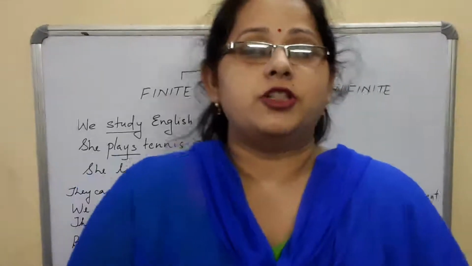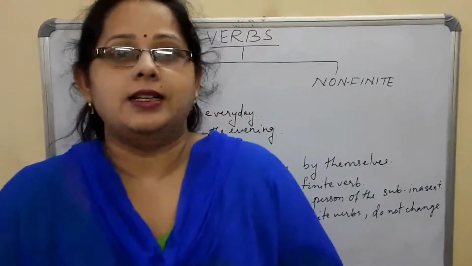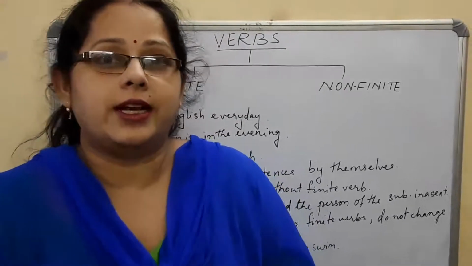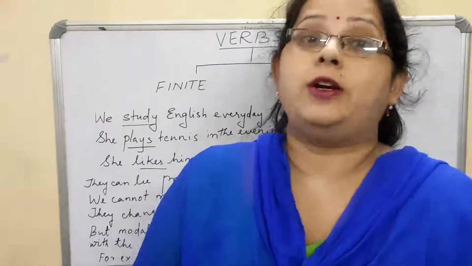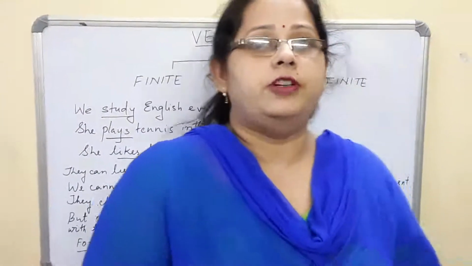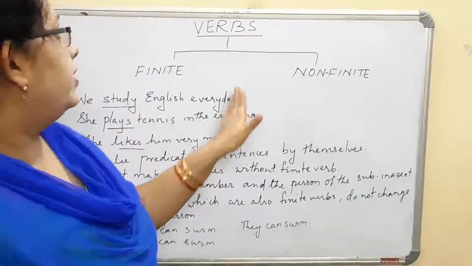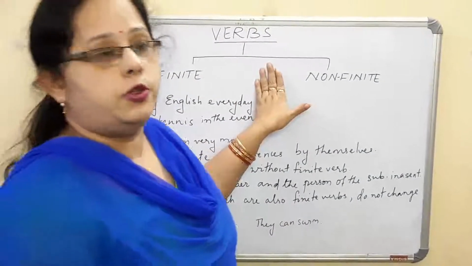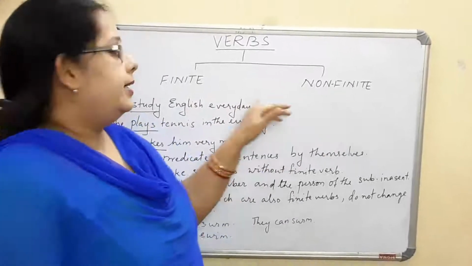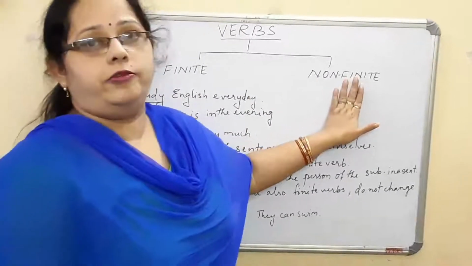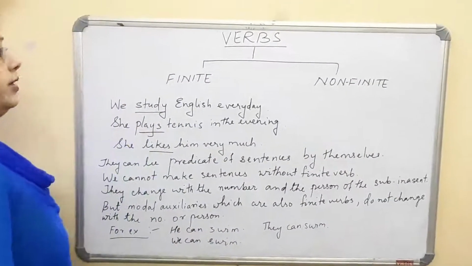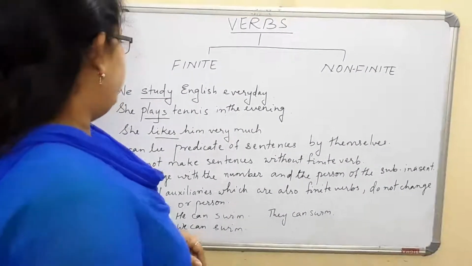So welcome back to the session of the language learning class. In the previous class we did verbs, that is transitive and intransitive, and it was part 1, as I told you earlier. So this is part 2 of the verb part, and in part 2 we are going to begin with the types or kinds of verbs. Again, as you see, there are two kinds of verbs, that is finite and non-finite. So today we are going to find the difference between the finite verbs and the non-finite verbs.